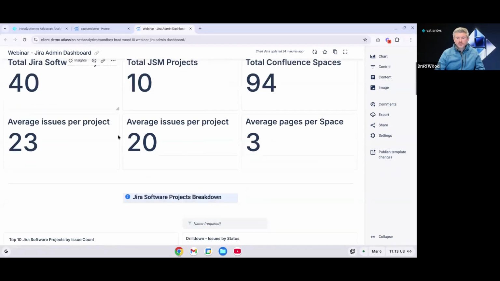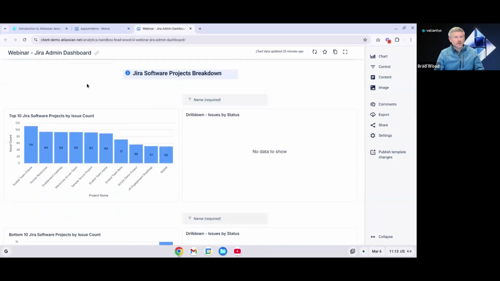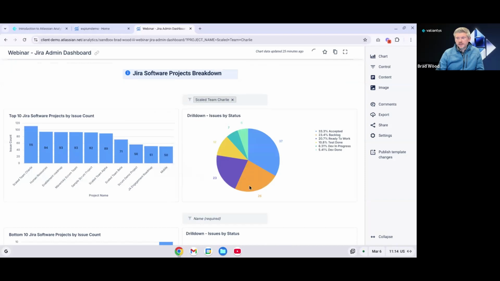If we scroll down a little bit, we can see a breakdown on our Jira software projects. So this first chart is showing the top 10 Jira software projects by issue count. Again, we see that scaled Team Charlie project here. And if I click into this, I can see a drill down of issues by status. So your drill down doesn't have to be a table. It can be other chart types as well. And we're seeing that here with this pie chart. And again, we get our percentages over here and our total count of all of our different statuses in that pie chart.